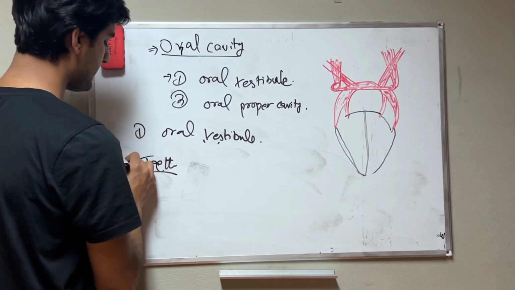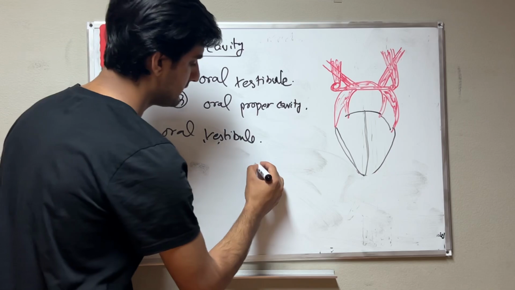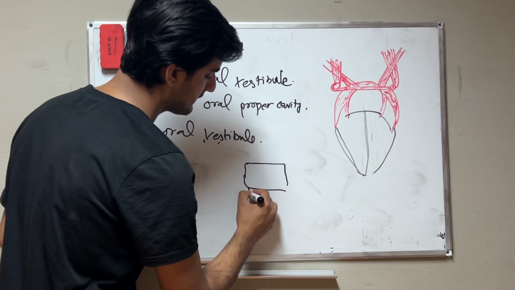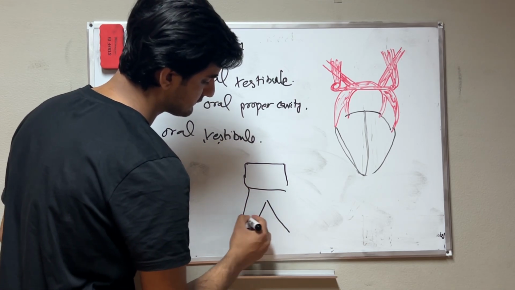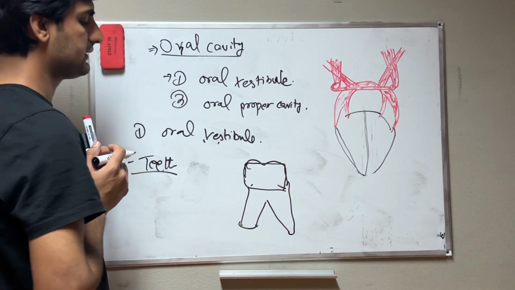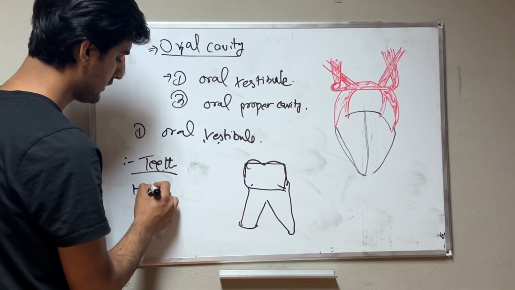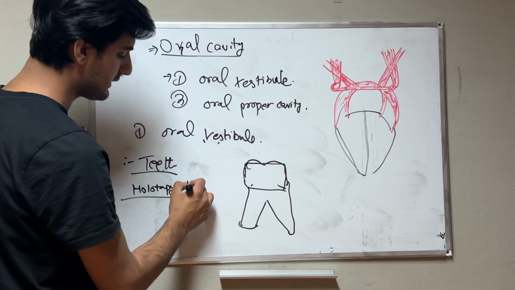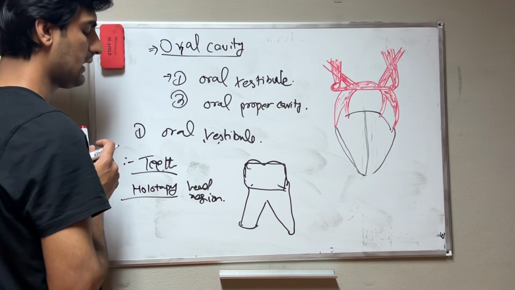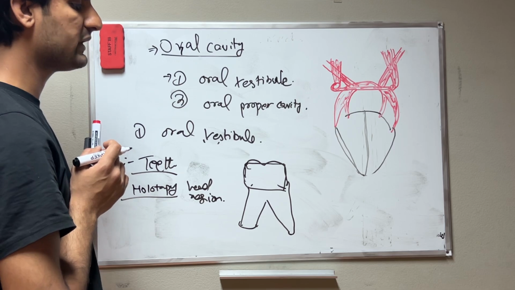Teeth are important. If we talk about the teeth, this is the general structure of a tooth: this is the crown and this is the root. Teeth have three parts. First we will talk about the holotopy, the same holotopy, the head region. Located in the head region. And if you talk about the borders, there are superior borders.